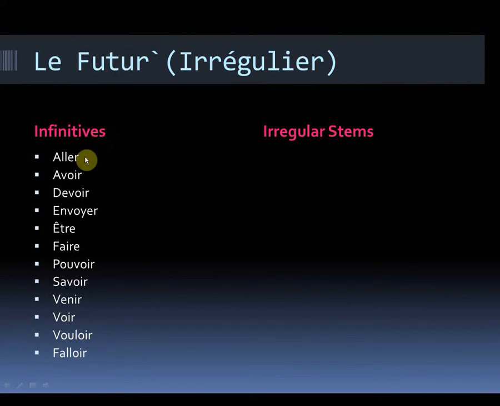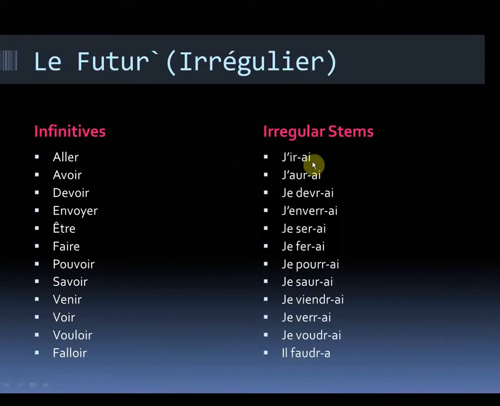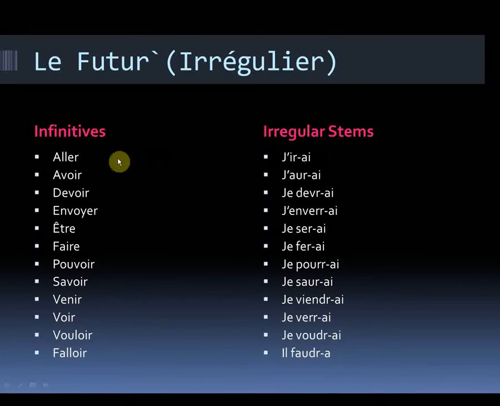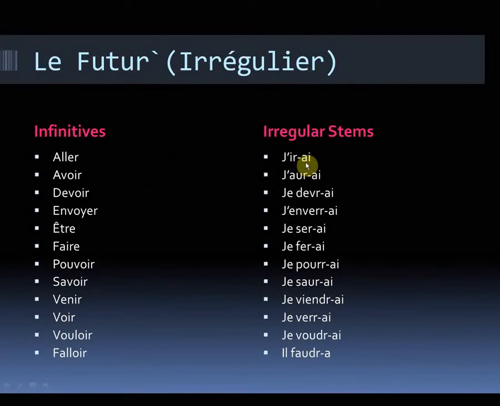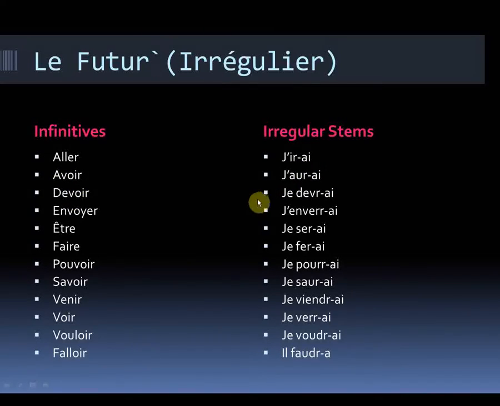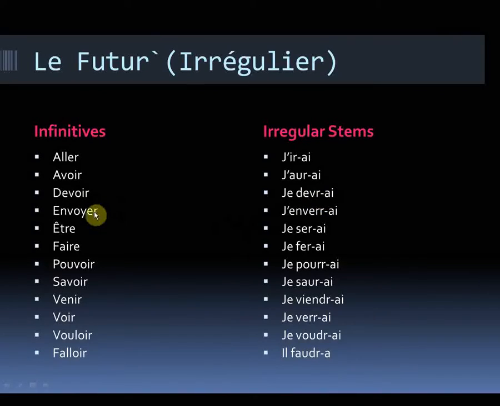so it makes it that bit easier. So aller turns to irai, and that's using the I subject, je, becomes j'irai. Avoir turns to j'aurai. Devoir to je devrai. Envoyer to j'enverrai. Être becomes je serai.